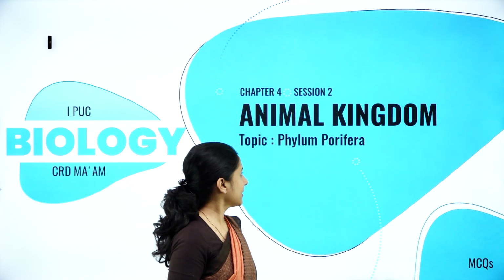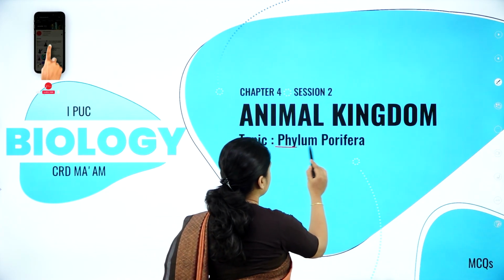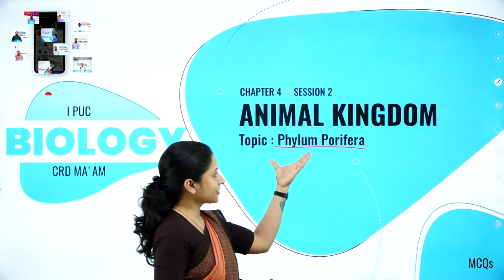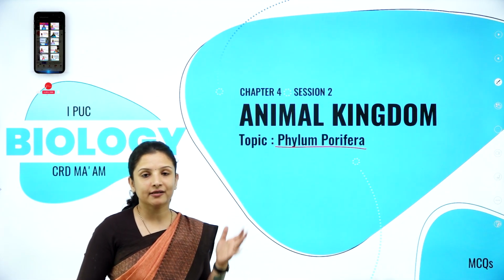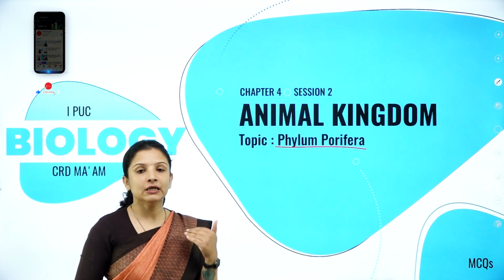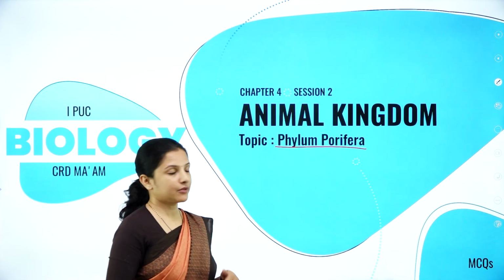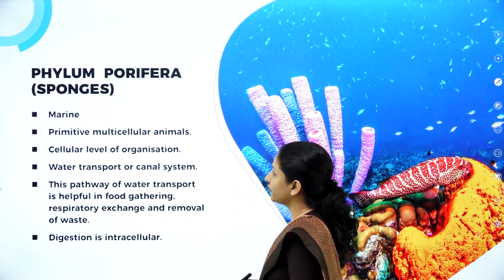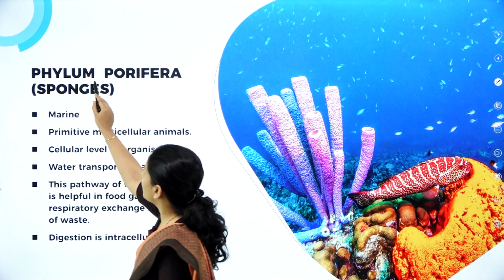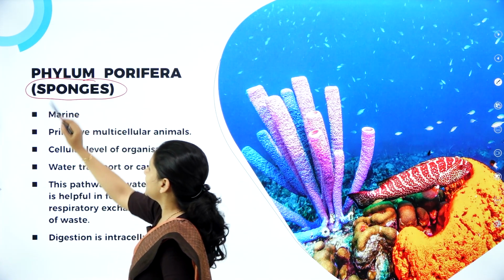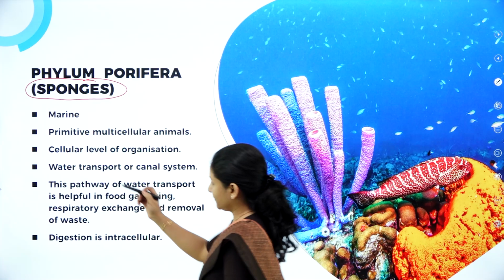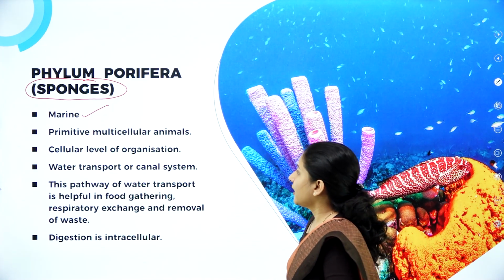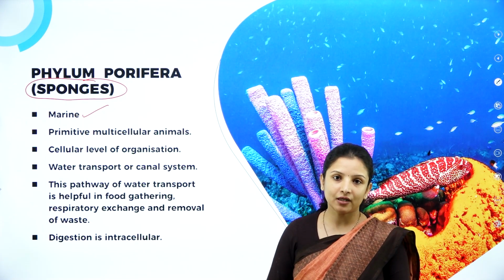So in this session, let us learn about a topic, phylum Porifera, under chapter 4, Animal Kingdom. So let's study the characteristics of phylum Porifera, that is sponges, and then move on to learning about some of the MCQs that can be framed under this particular topic. So talking about phylum Porifera, as I told you, they are commonly called as the sponges or the sea sponges. Their habitat is marine, that is, they live in oceans and in seas, and they are primitive multicellular animals, that is, they are the first formed.